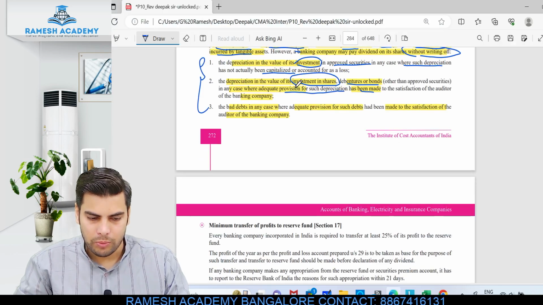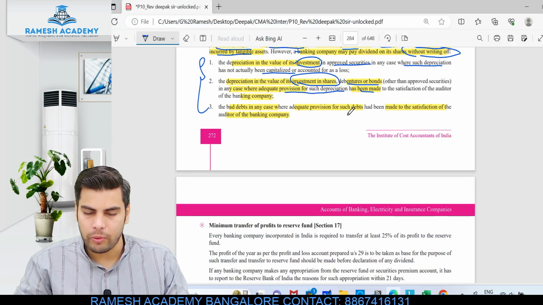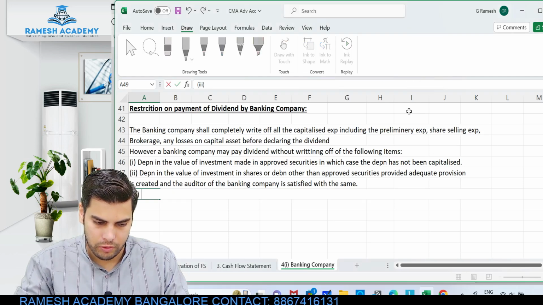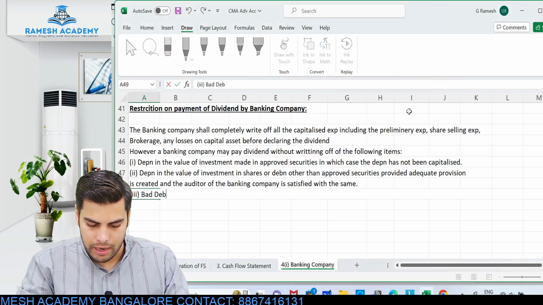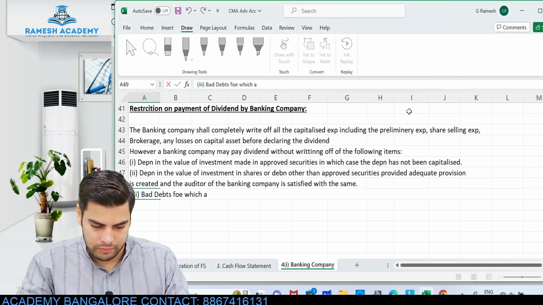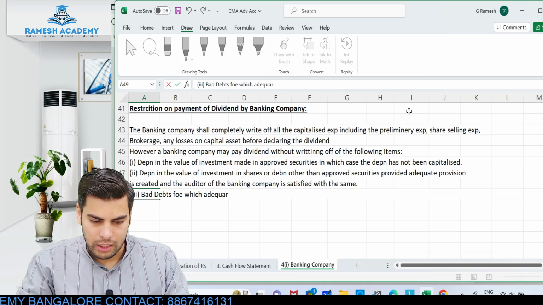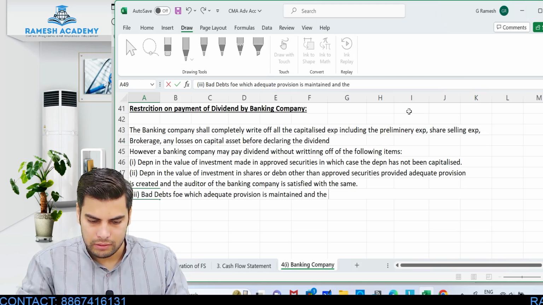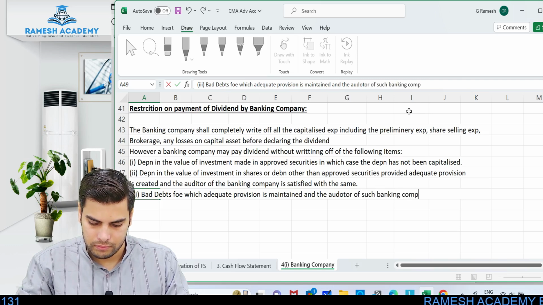Clear? The last point would be bad debts in case where adequate provision for bad debts is being maintained and the auditor is satisfied. So the third thing would be bad debts for which adequate provision is maintained and the auditor of such banking company is also satisfied.